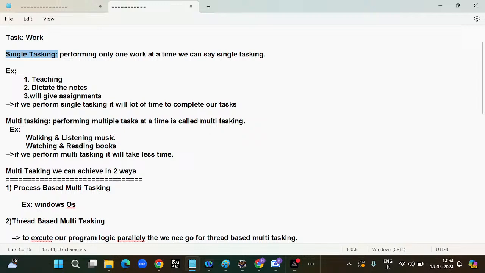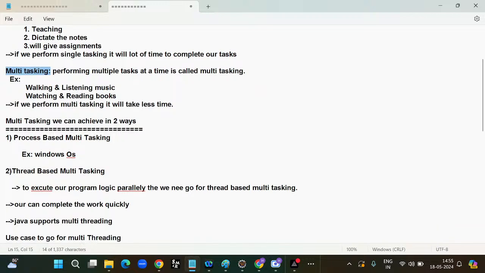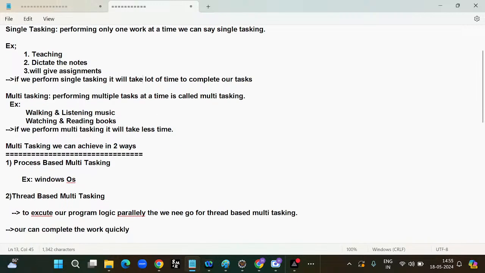After that, multitasking means performing multiple tasks at a time. For example, one person is walking, meanwhile the person is listening to music as well, and one person is watching, and meanwhile the person is reading books as well. If you perform single tasking, it will take a lot of time to complete our tasks. If you perform multitasking, it will take very less time.